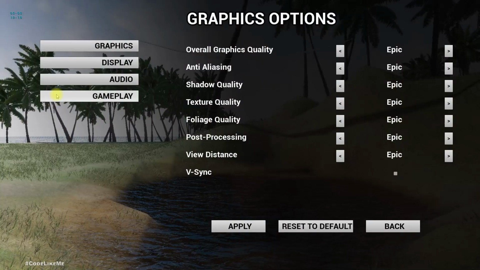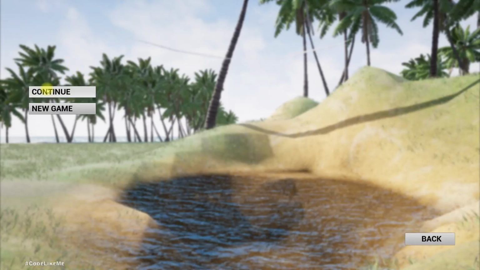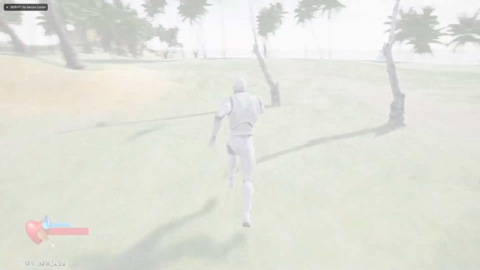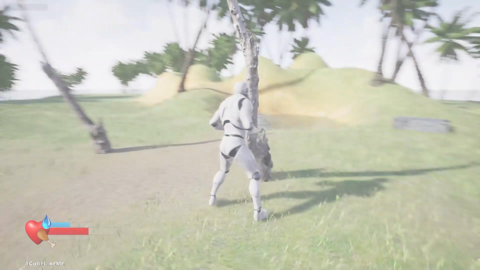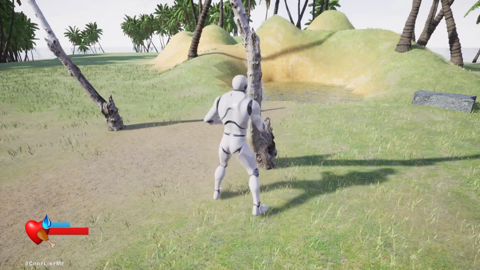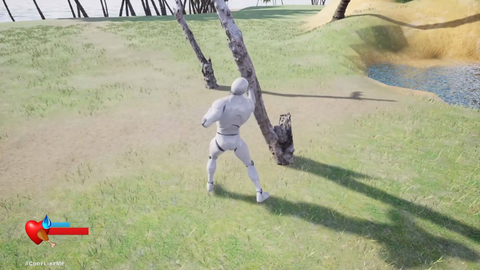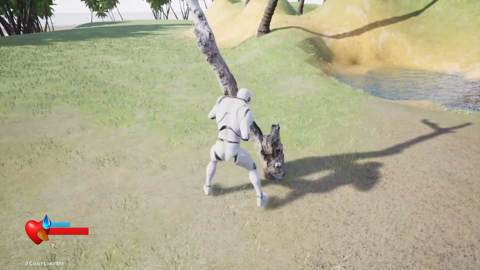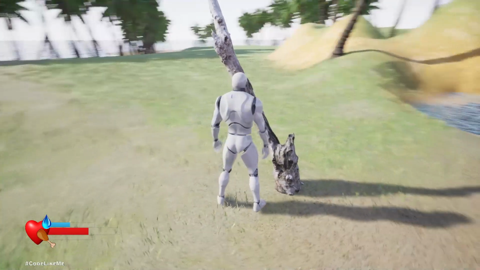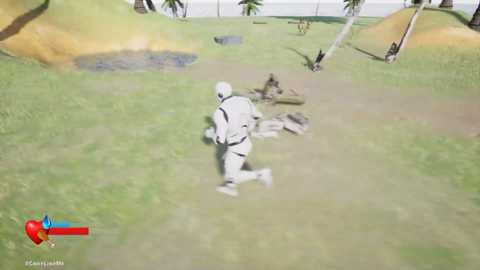Right, now test. I'll set this FX to 0 and play the game. I can't hear the sounds. Okay, falling down sound is also not heard.